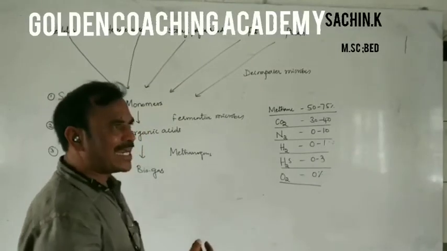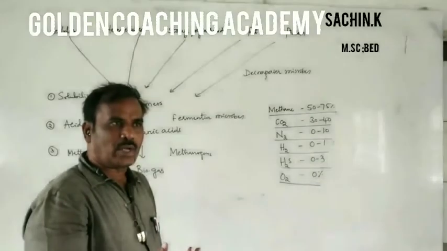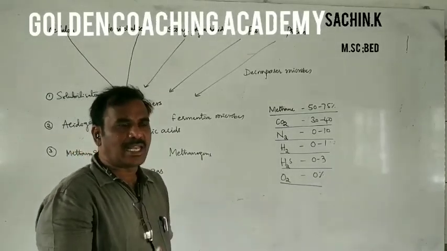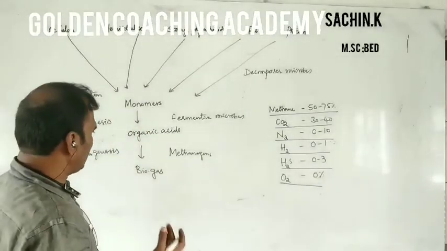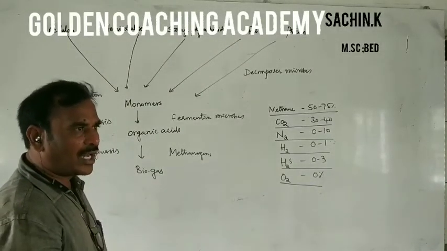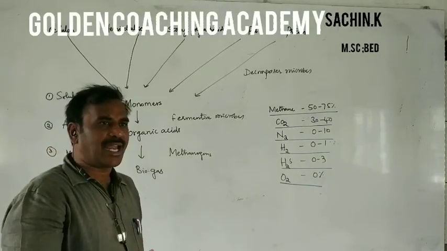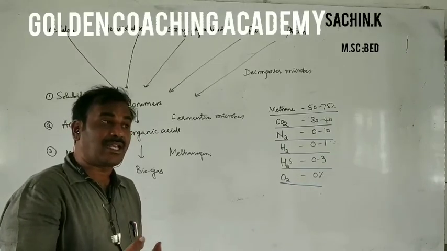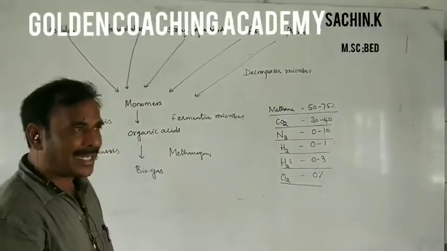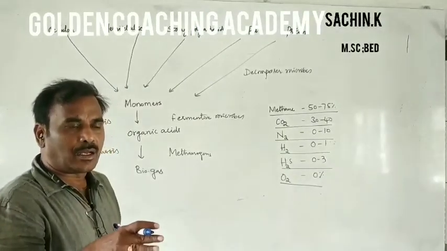Actually, anaerobic conditions are present in the digester tank of the biogas plant. Only then do the methanogens degrade the organic matter and finally produce the biogas. If we allow oxygen into the anaerobic digester of the biogas plant, it creates aerobic conditions instead of anaerobic conditions, and these anaerobic bacteria cannot synthesize the biogas.